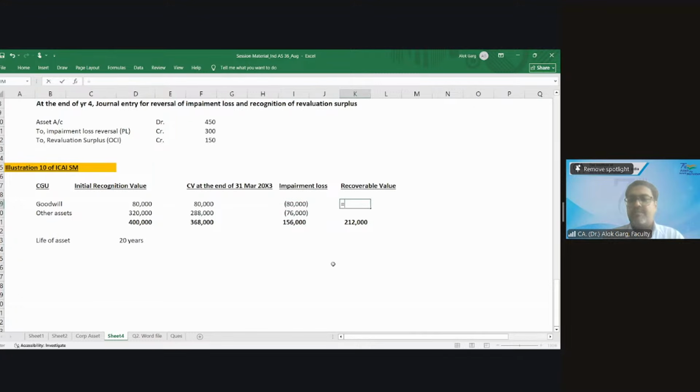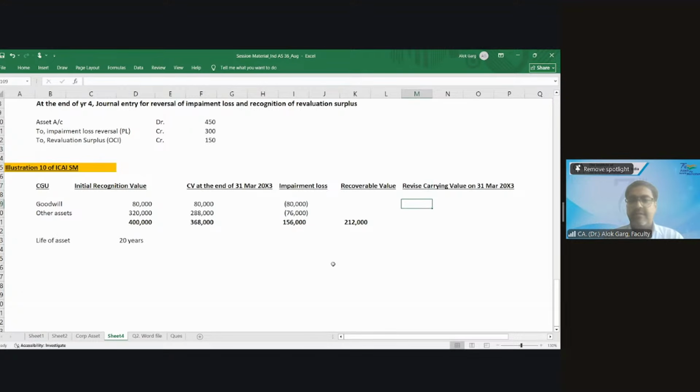What is the breakup of the revised carrying value? What is the revised carrying value? The value at the end, on 31st March 20x3.